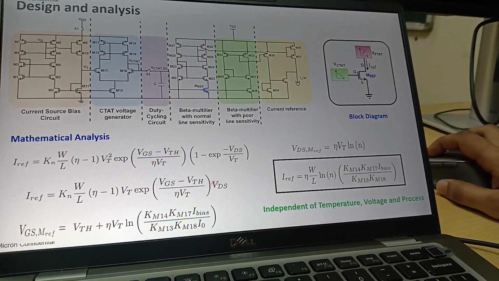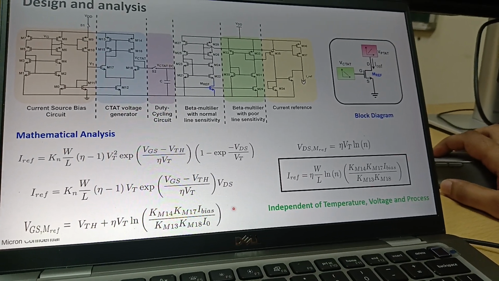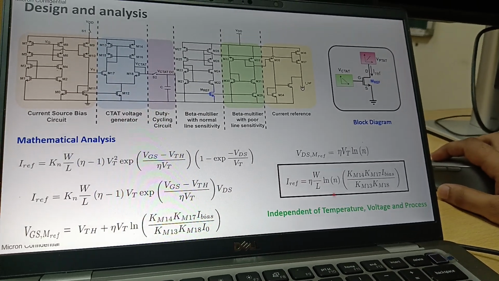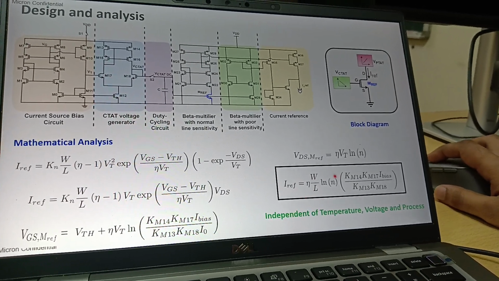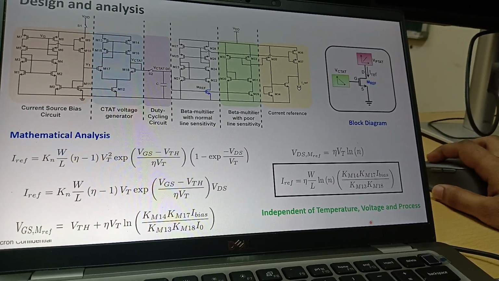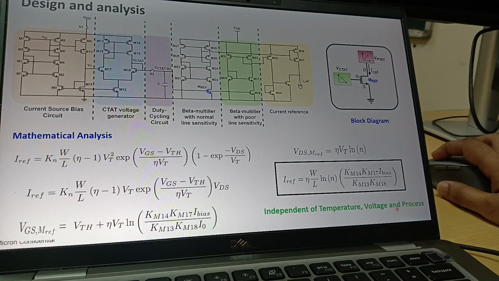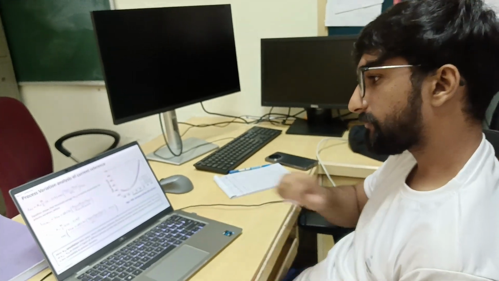After putting all those, say we put VDS here and VGS here, we come up with this IREF equation. If you see, this IREF equation is independent of temperature, voltage and process. That means no temperature dependent term is there in this IREF equation, no voltage dependent term is there, no process dependent term is there. So this IREF is independent of temperature, voltage and process.